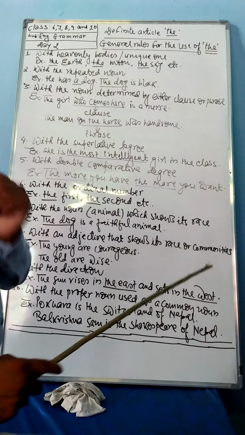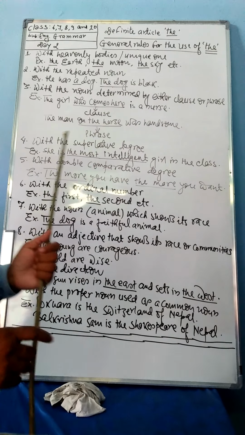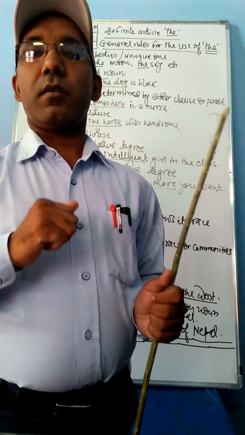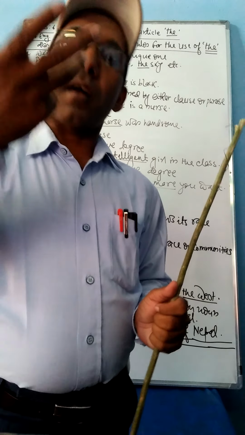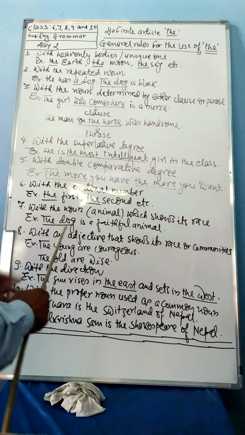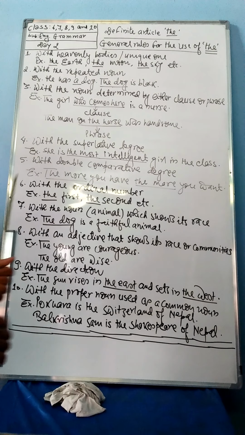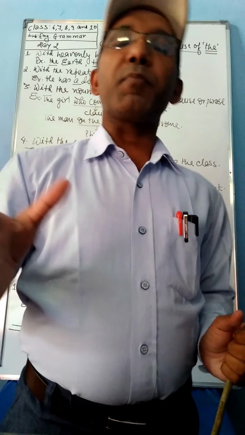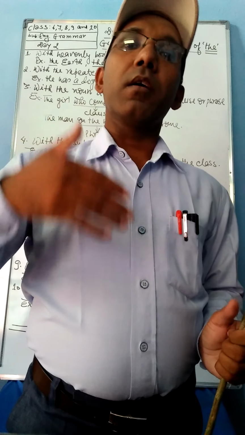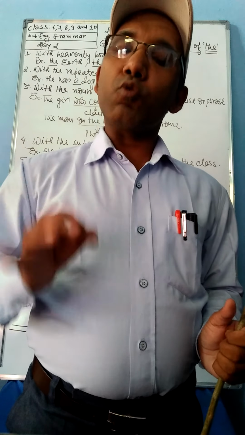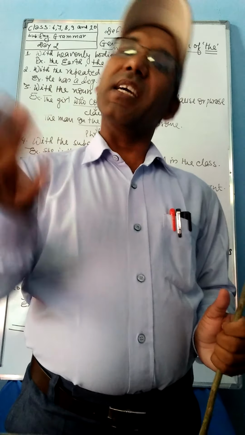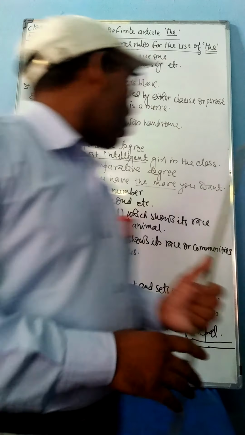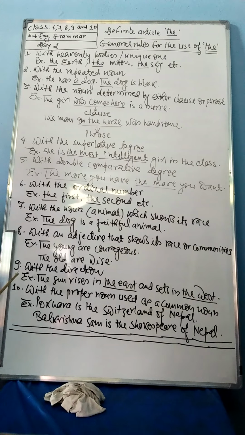Young is an adjective, but here young is not only one person, but it indicates all young people on the earth. That means it shows its communities, its race. In the same way, you can see here the old are wise. Here old is an adjective, but that old indicates all old people on the earth, and therefore it indicates its race or communities. In this way, an adjective which shows its race or communities takes the before it. You must be careful.